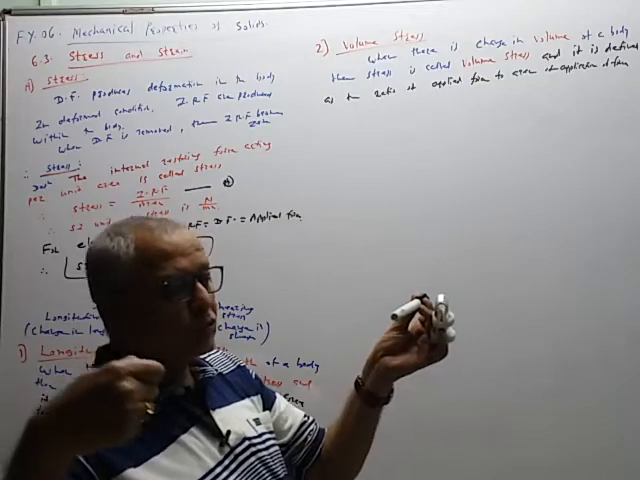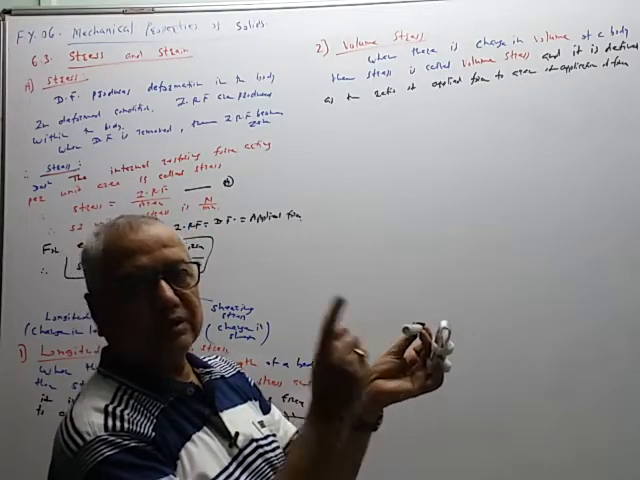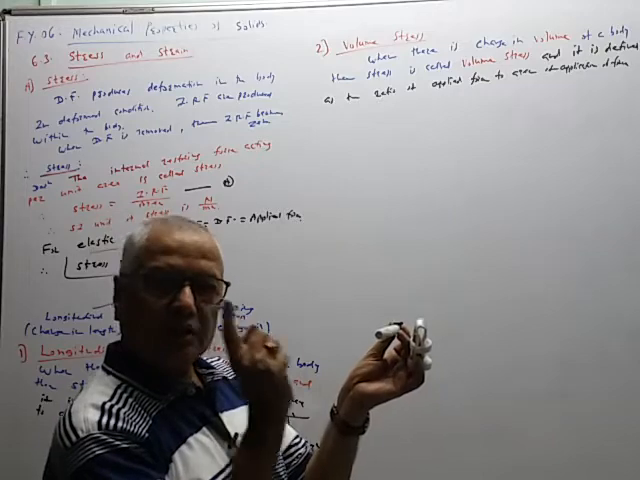So this is the elongative force, but force is acting only on this area. So this is the area of cross section and it is given by pi r square.